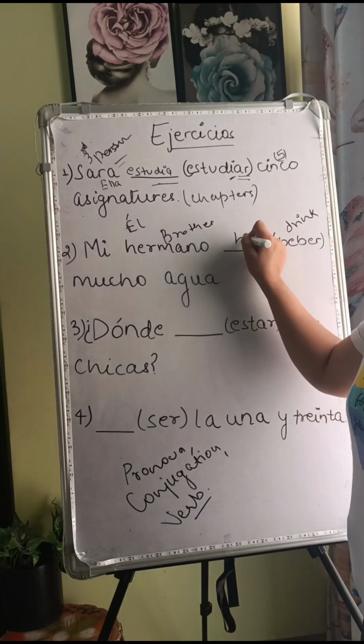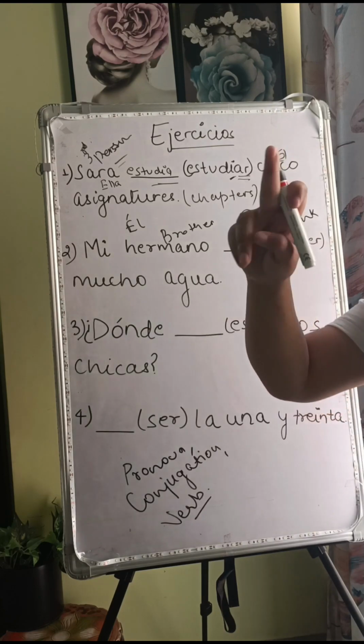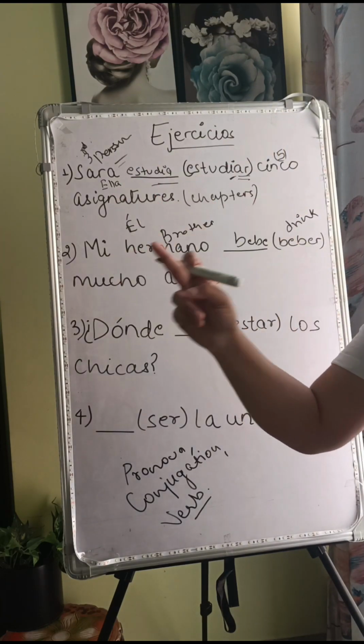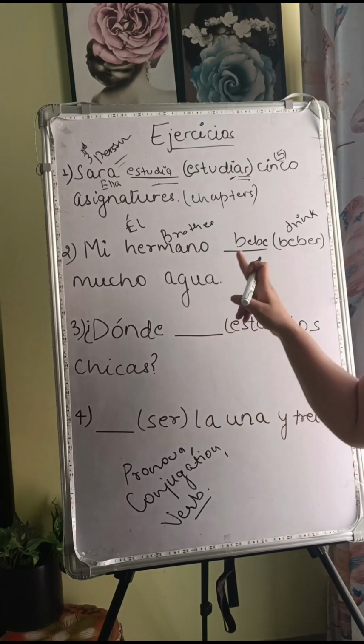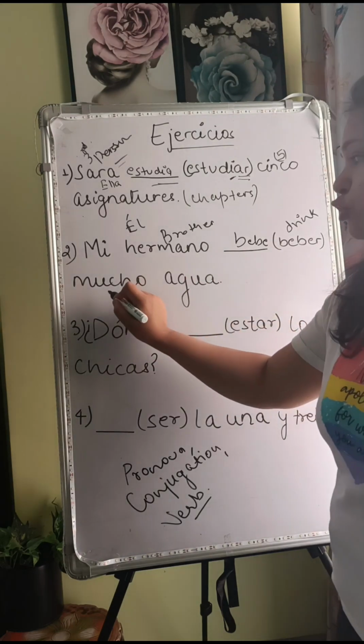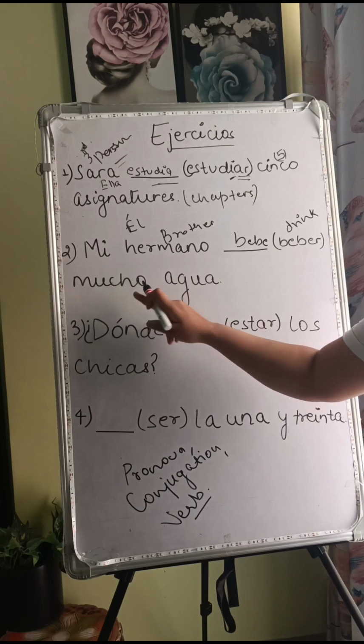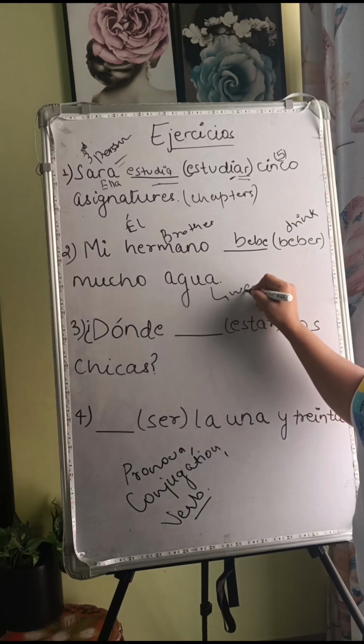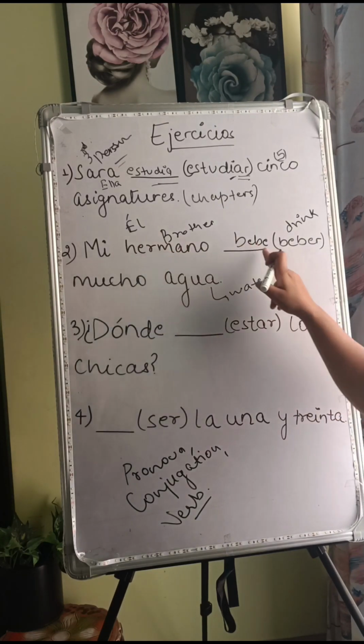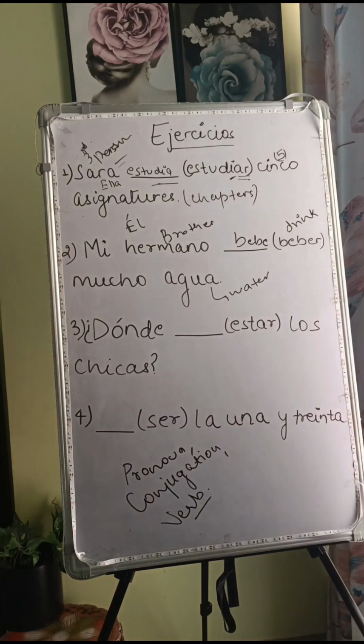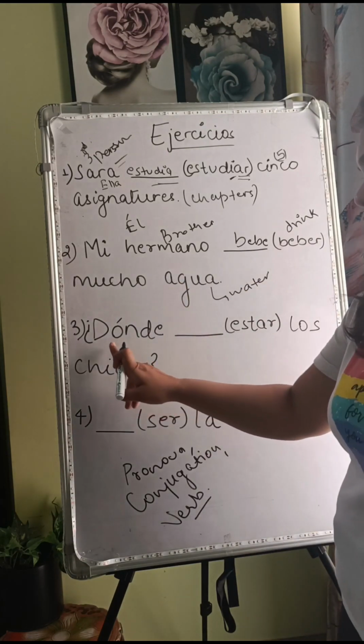It is an ER ending verb, so when we conjugate it, what will come? Bebe. Yo bebo, tú bebes, él bebe. So this will be bebe. Mucho is much, a lot. Agua is water. So my brother drinks a lot of water. Right? Now come to the next.